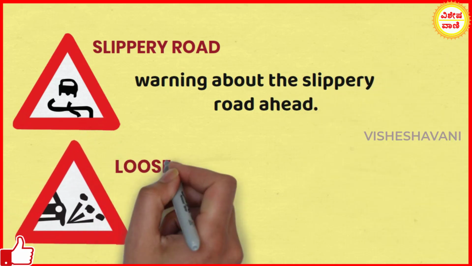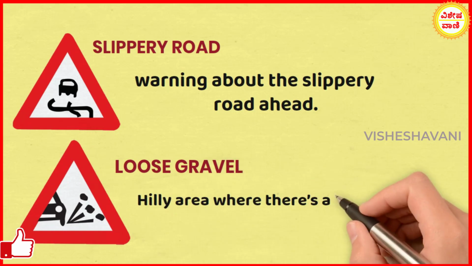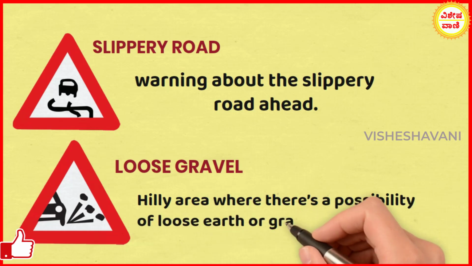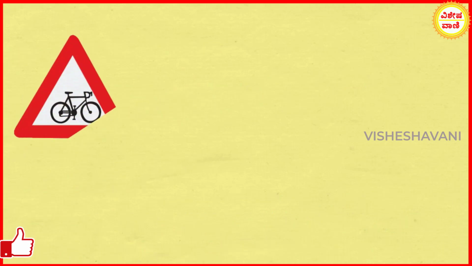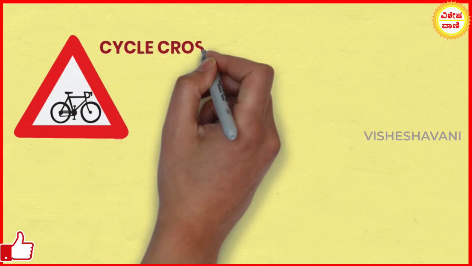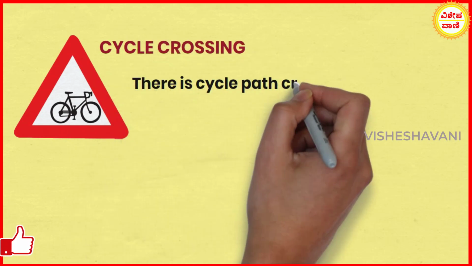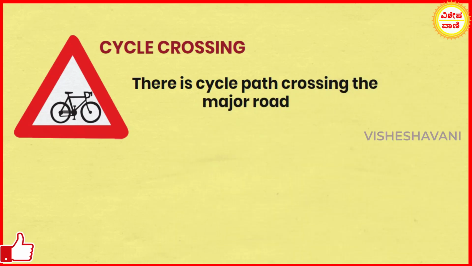Loose gravel. This sign is usually seen on a hilly area where there is a possibility of loose earth or gravel keeps on falling. Cycle crossing. There is a cycle path crossing the major road. The sign will warn the driver about that.